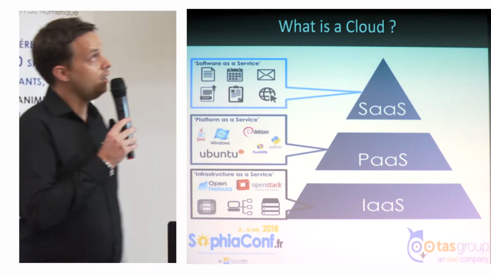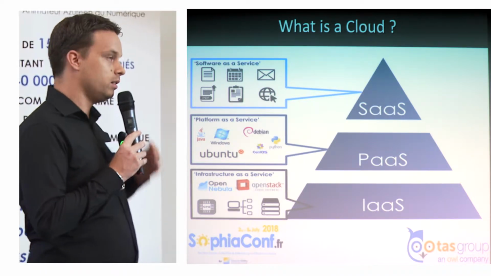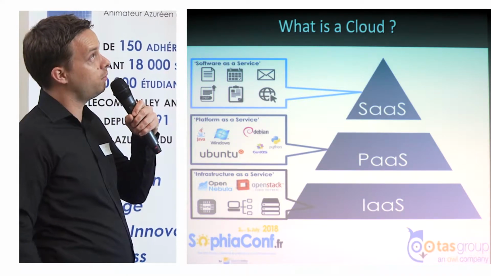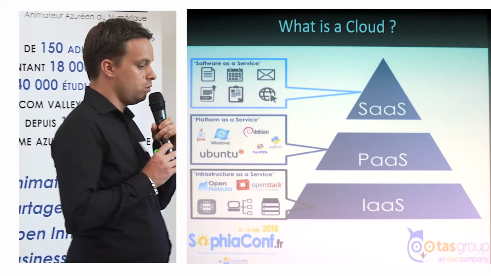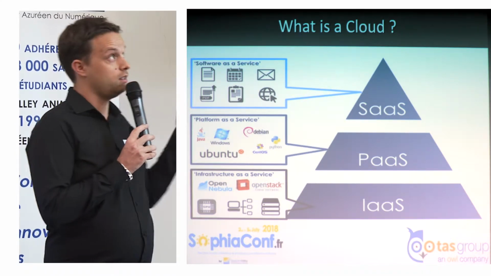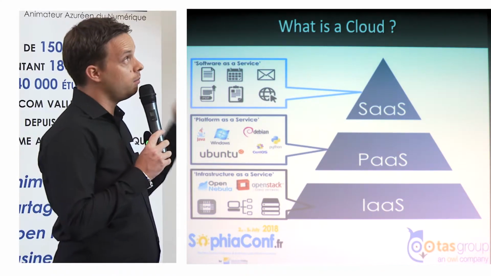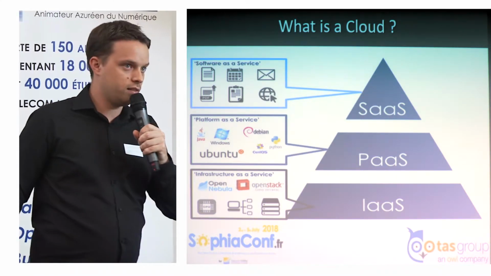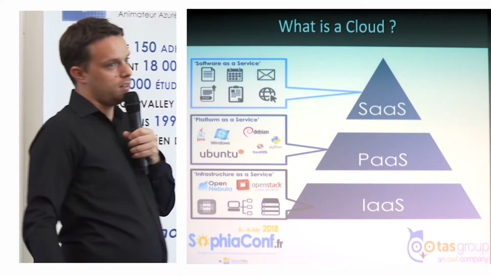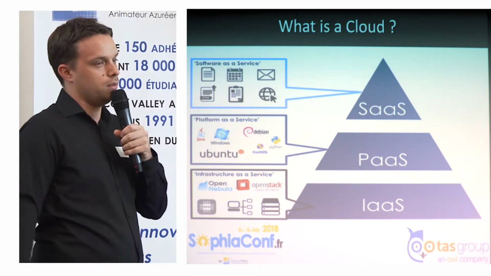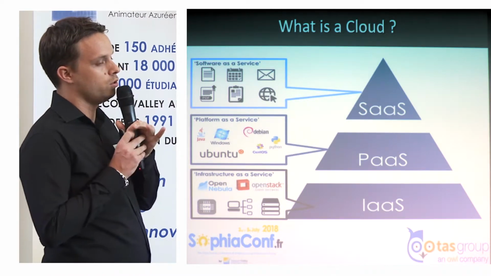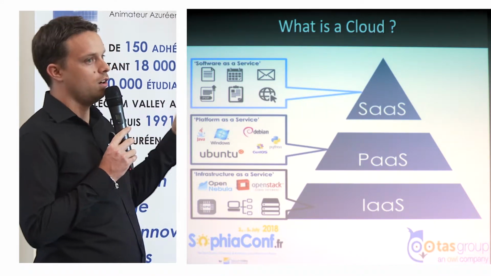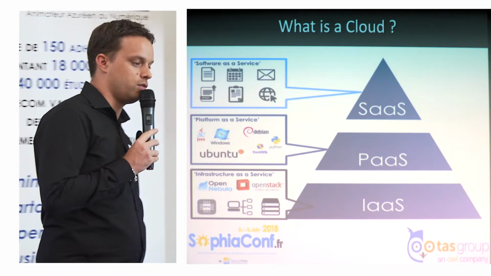In order to be available, they need a platform as a service. This is an operating system with components like Java and Python, in order to make this software available and massively scalable by deploying a platform. And the last one is the infrastructure as a service, which is all the hardware. This is what we do in the data center. We have to configure all the computing, memory, RAM, storage, and orchestrate all of this physical infrastructure.